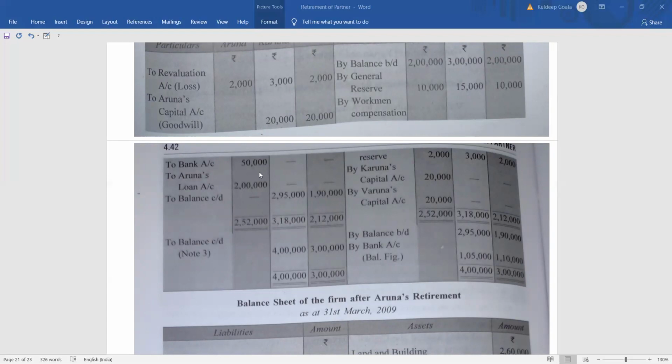And what is the remaining amount? 2 lakh. That will go to Aruna's loan account. What will be the journal entry here for settlement of this account? It will be Aruna's capital account debit 2,50,000, to bank account 50,000, to Aruna's loan account 2 lakh rupees. And after that we will do the balancing for the rest of the partners.